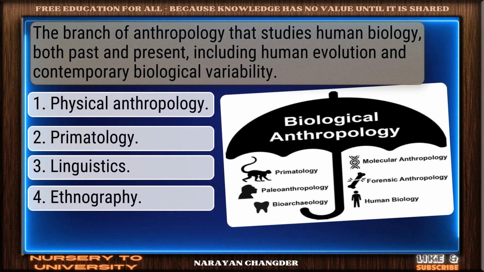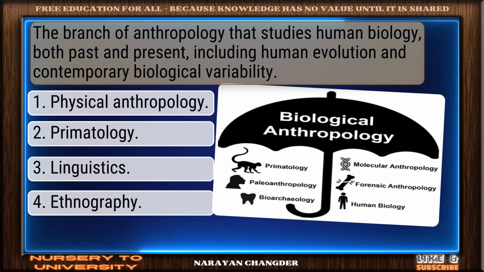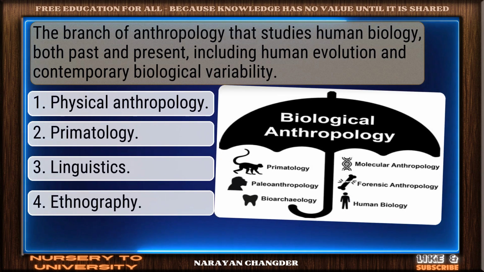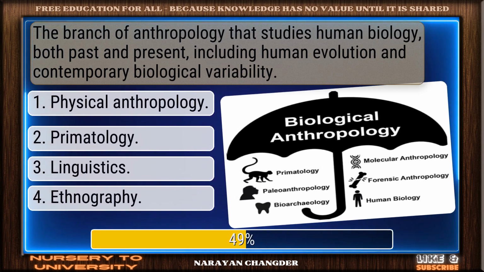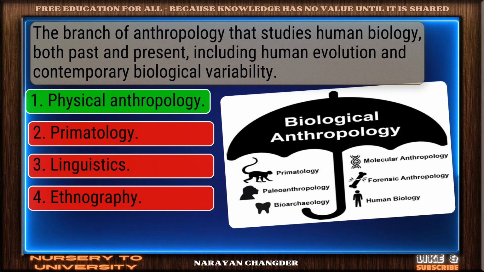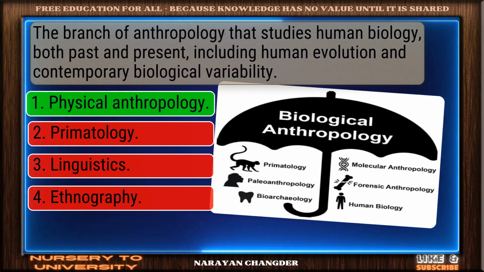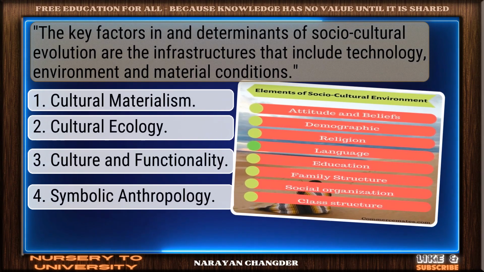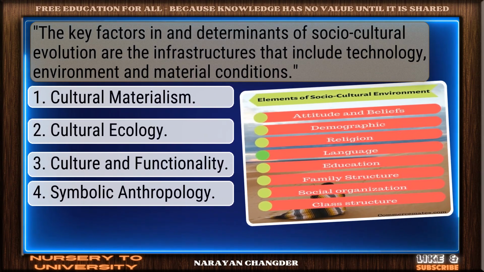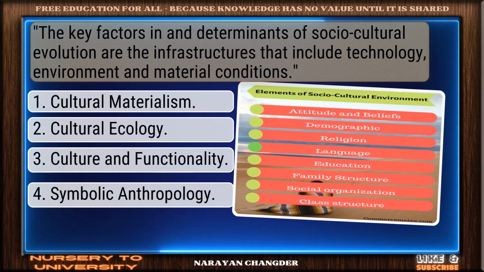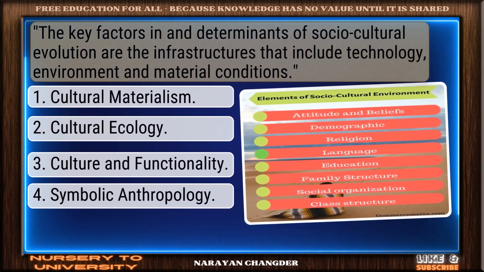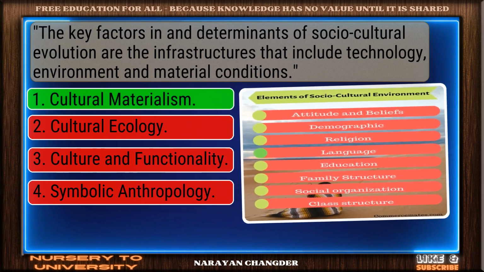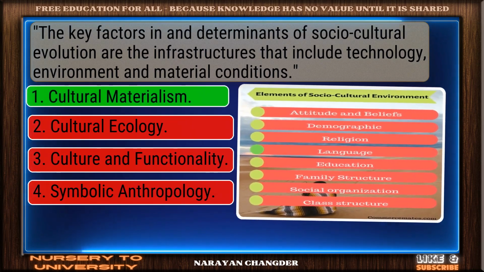The branch of anthropology that studies human biology, both past and present, including human evolution and contemporary biological variability. On track. Physical anthropology is the correct answer. The key factors in and determinants of sociocultural evolution are the infrastructures that include technology, environment, and material conditions. Great job. Cultural materialism is the accurate answer.